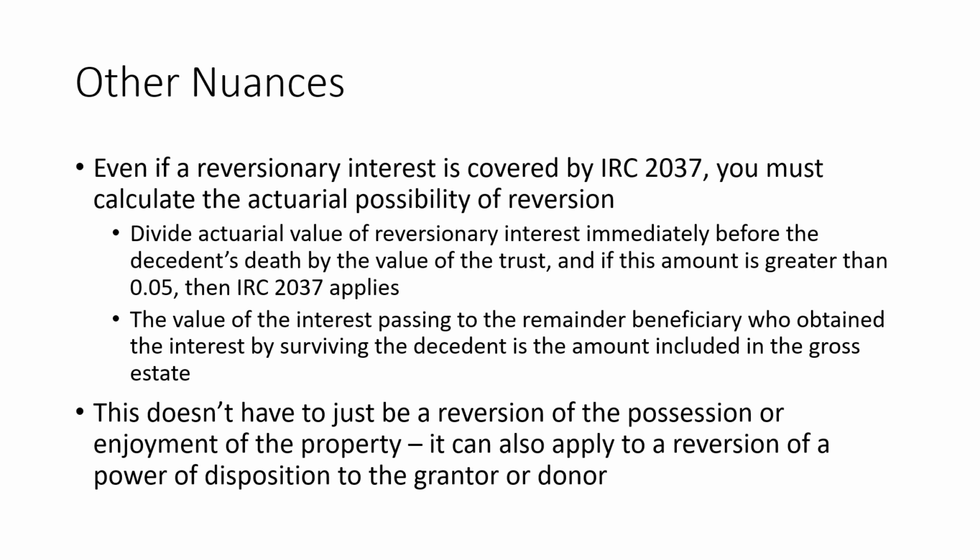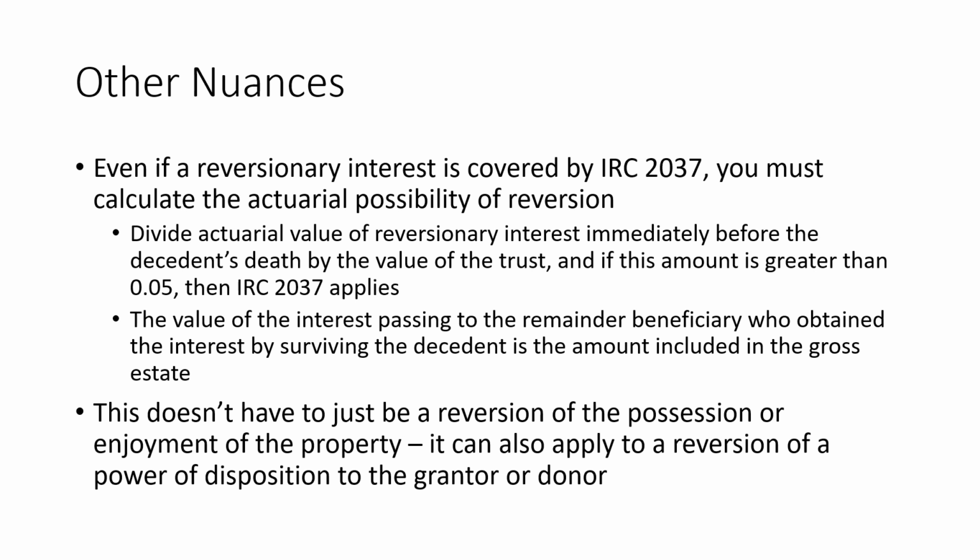If not, you don't have to tax that reversionary interest. So if there's a wide disparity of ages, then you could get under this 5% testing threshold, and it's not a reversion you have to take into account. So in other words, the value of the reversion has to exceed 5% of the value of the trust.